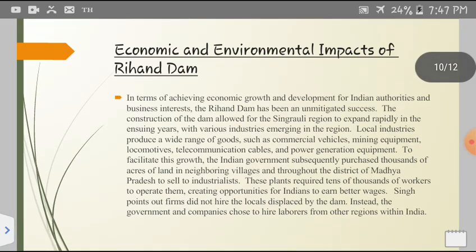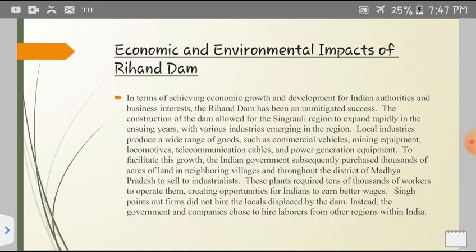Now we will discuss the economic and environmental impact of the Rehan Dam on the country. In terms of achieving economic growth and development for Indian authorities and business interests, the Rehan Dam has been an unmitigated success. The construction of the dam allowed the Singrauli region to expand rapidly in the ensuing years, with various industries emerging in the region. Local industries produce a wide range of goods such as commercial vehicles, mining equipment, locomotives, telecommunication cables, and power generation equipment to facilitate this growth.